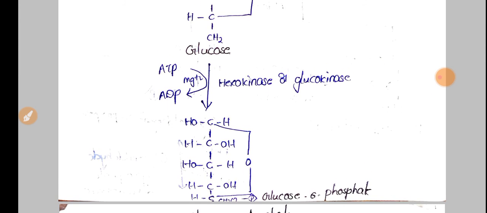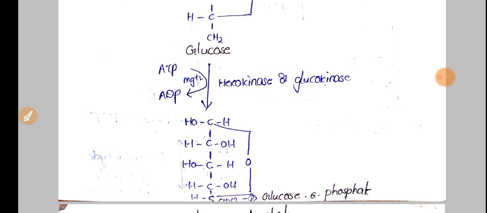What happens is that a phosphate is added to the glucose. That means the ATP is utilized. ATP means adenosine triphosphate, and one phosphate is given to the glucose, and adenosine diphosphate is left over.